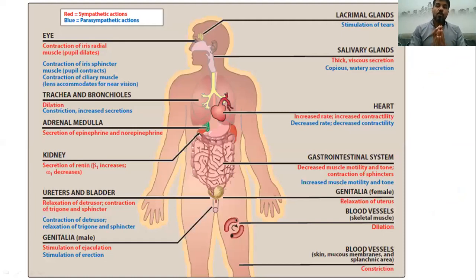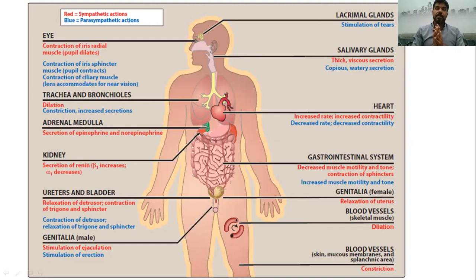Most of your body organs are innervated by both the sympathetic and parasympathetic systems. There's a kind of balance between the effect of the sympathetic and the effect of the parasympathetic nervous system on each organ.